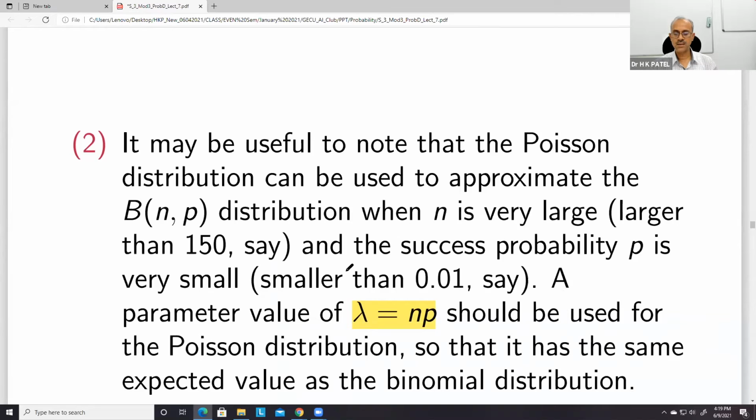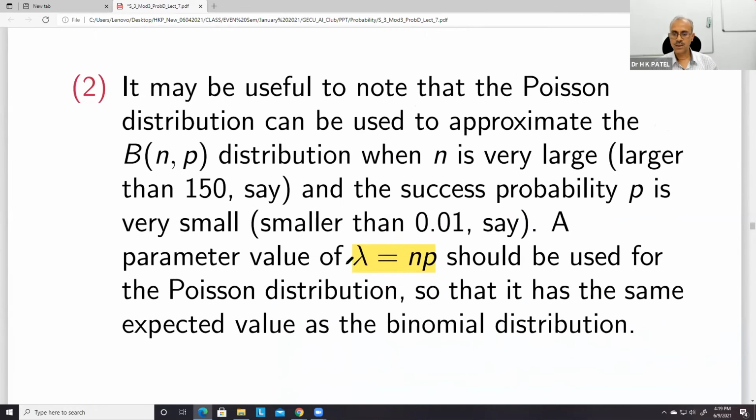Now, the second thing that is important. Since it is a limiting case of the binomial distribution, n is very large. Someone has suggested that we take larger to mean more than 150, and p is small, so the probability of success is less than 0.01.